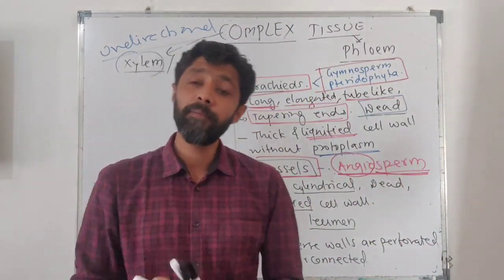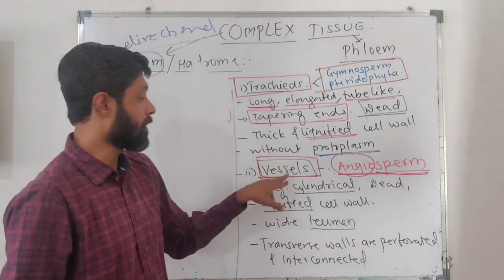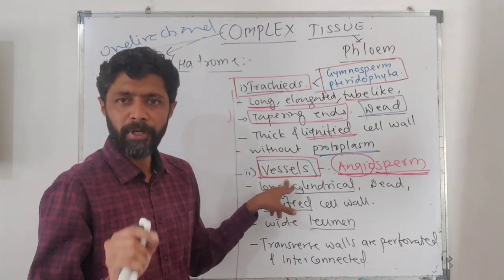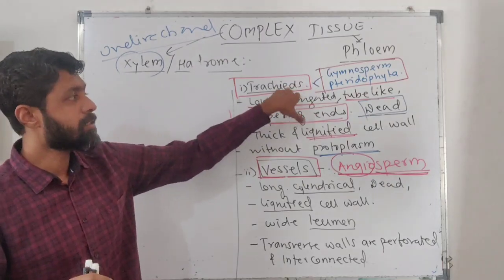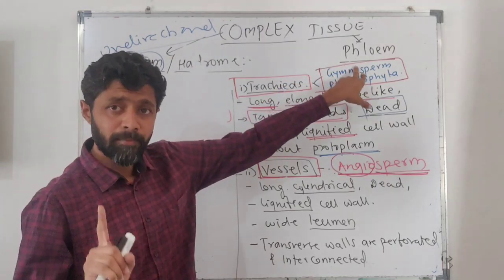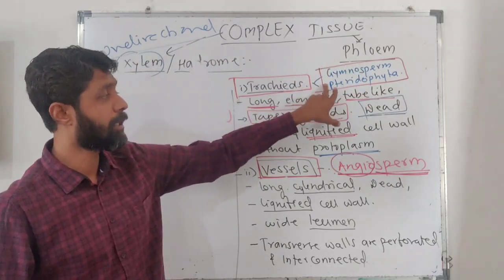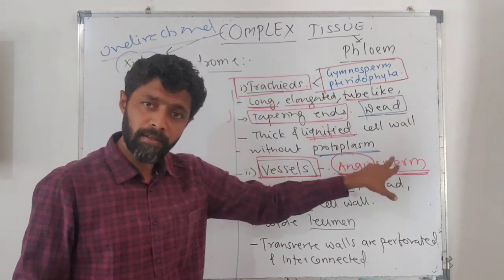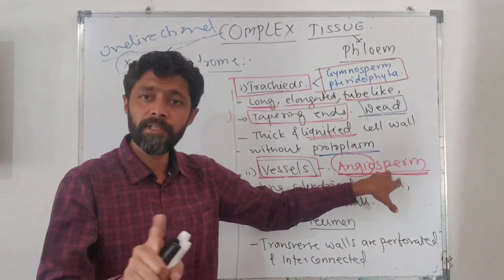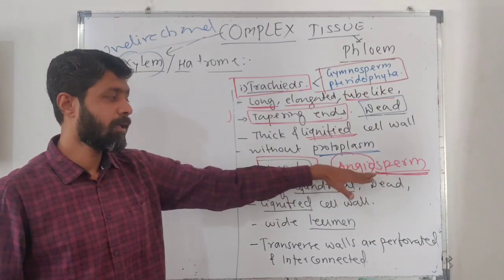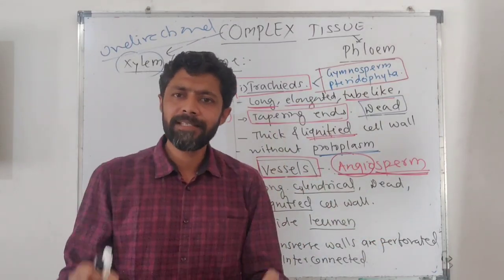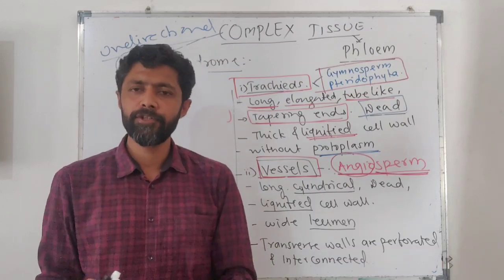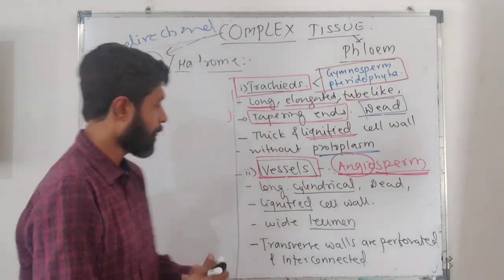So vessel becomes the most important part of the conducting system of angiosperm. Tracheae are the main water conducting element in gymnosperm and pteridophyte. Tracheae are present in angiosperm also, along with vessel, but the main water conducting element in angiosperm is the vessel.